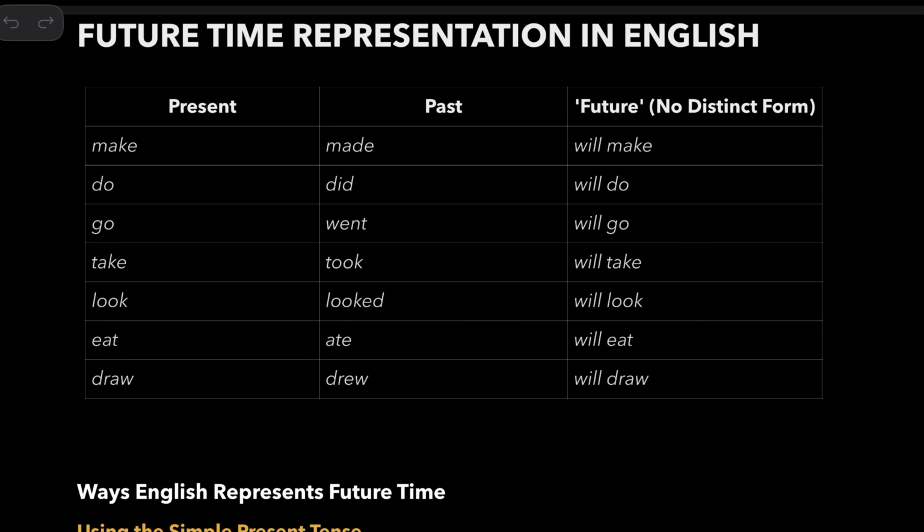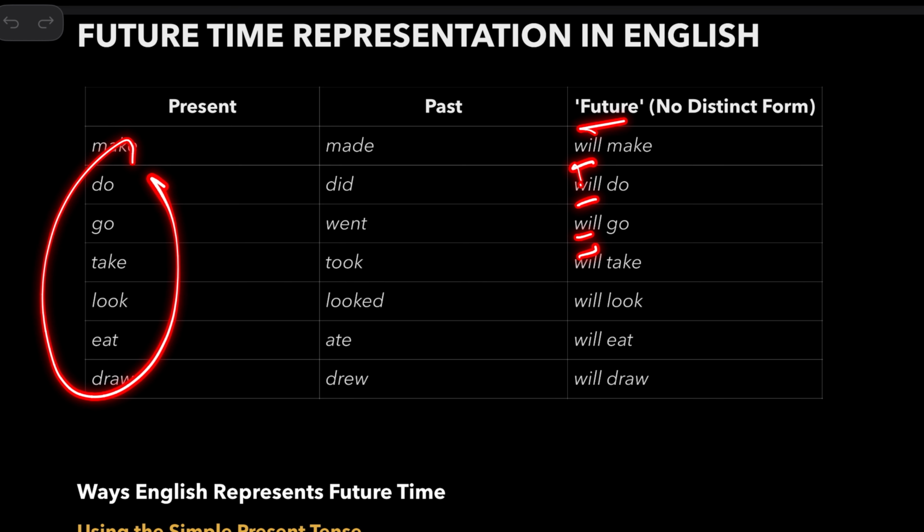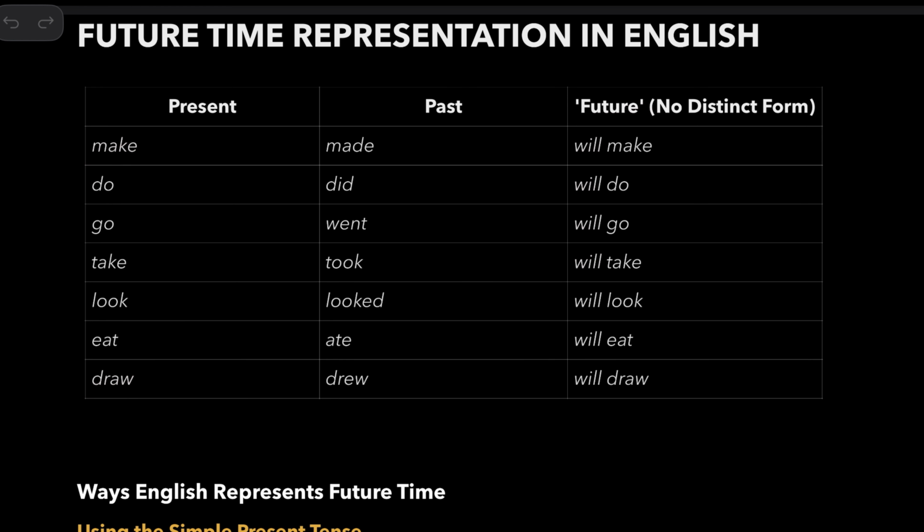Here what you see is will attached to the base form to form the future tense. So in fact, there is no real future tense like in some languages. In some languages, you have different forms of the verb for all three tenses.